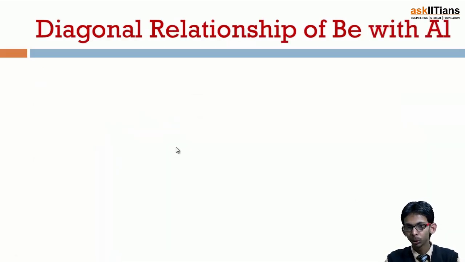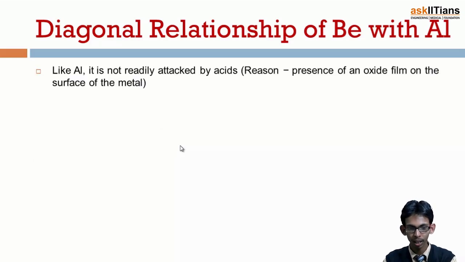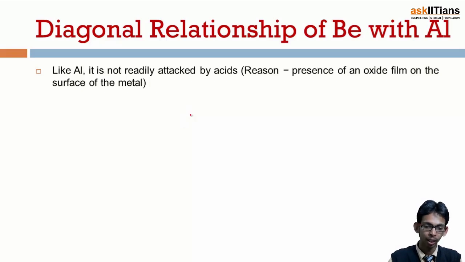Again, beryllium shows a diagonal relationship with aluminium. And how? Like aluminium, it is not readily attacked by acid. Neither aluminium nor beryllium is attacked by acids. Why? Because of the presence of an oxide film on the surface of the metal. Let's say this is the metallic surface.